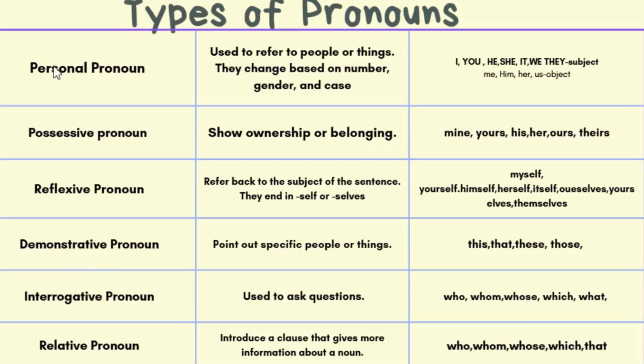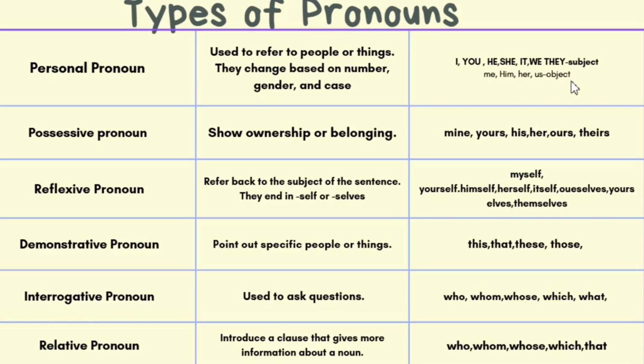So let's see now the 6 types of pronouns. The first is personal pronouns. These are used to refer to people or things. They change based on number, gender, and case. So I, you, he, she, it, we, they are personal pronouns, but they are used as subjects. Me, him, her, us are also personal pronouns, but they are used as objects.